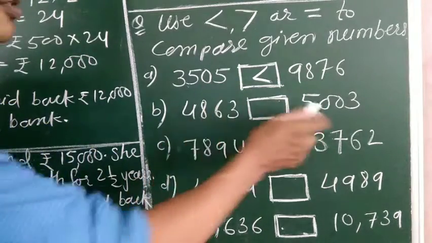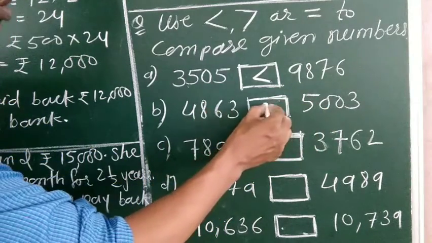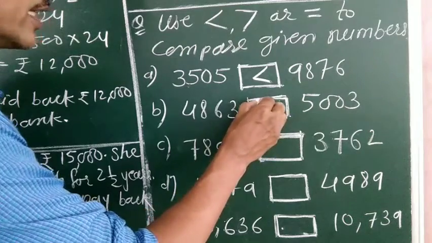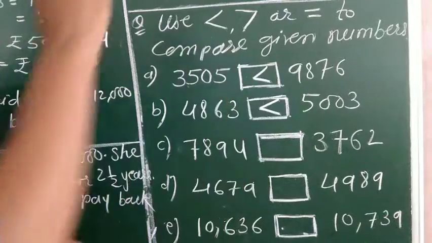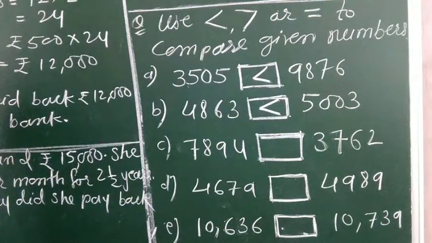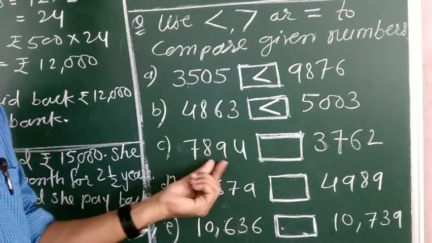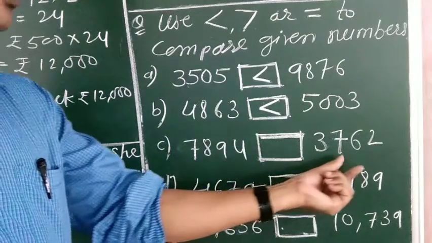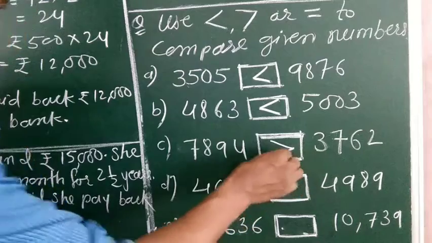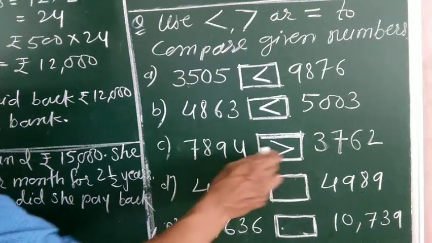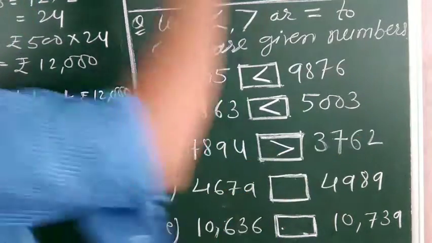This one is smaller, this one is greater. So we can write like this. Now 7,894 and 3,762. Among these two numbers, this one is greater. So we can write like this: 7,894 greater than 3,762.